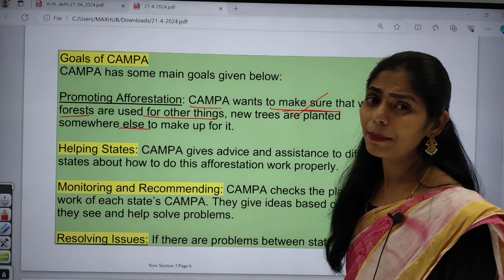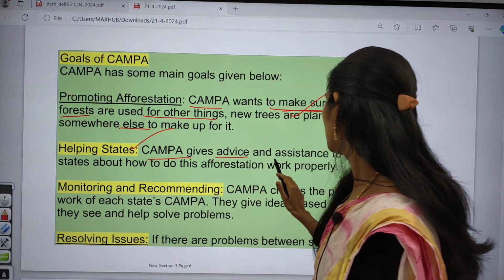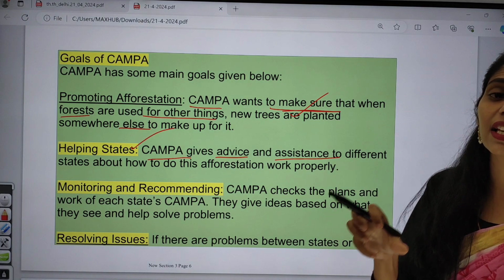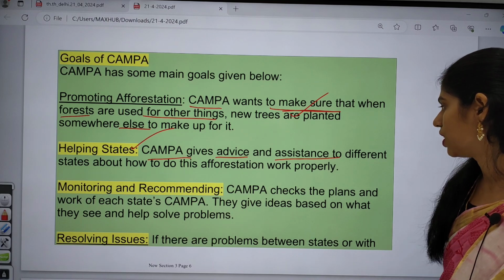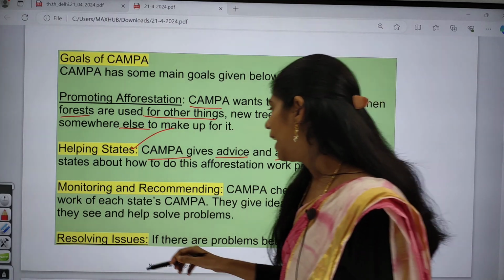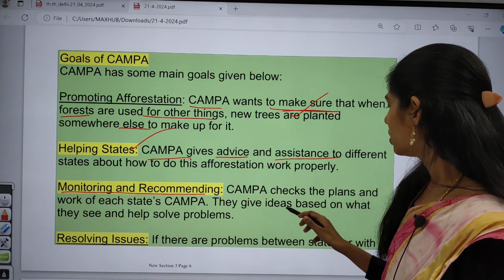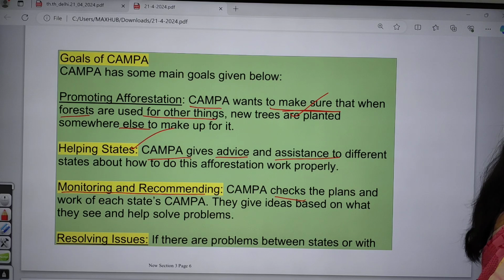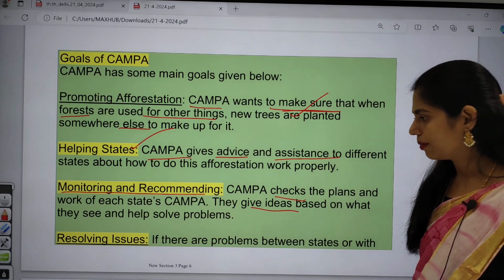And next, CAMPA also focuses on helping states. CAMPA gives advice and assistance to different states to do afforestation work properly. And next one is monitoring and recommending. CAMPA checks the plans and work of each state's CAMPA. They give ideas based on what they see and also help to solve the problems.